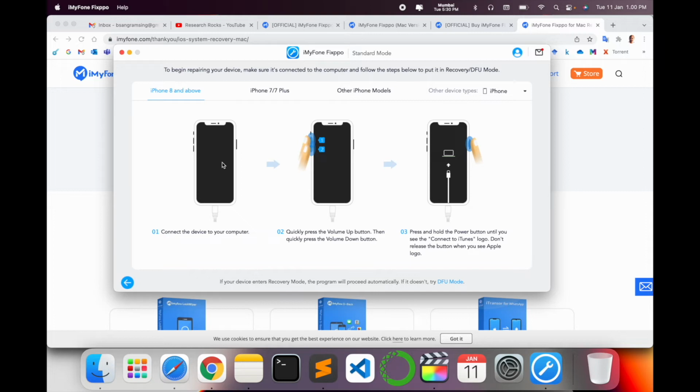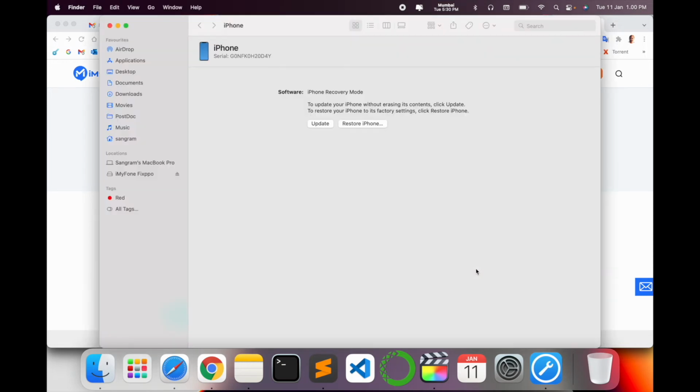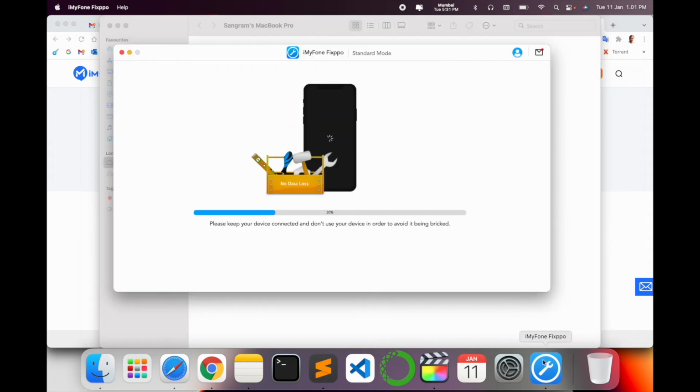I already connected it, and then press the up and down keys twice, and then hold the key until it connects to iTunes. Now my device is displayed here. My data is being recovered. Device connected. Don't use your device in the meantime. Wait a couple of seconds.